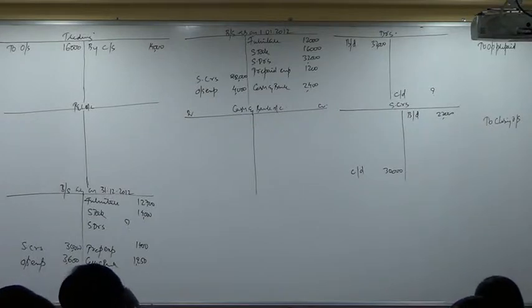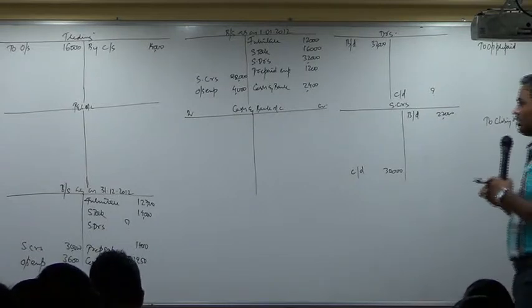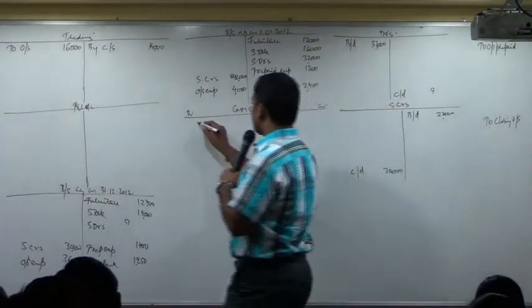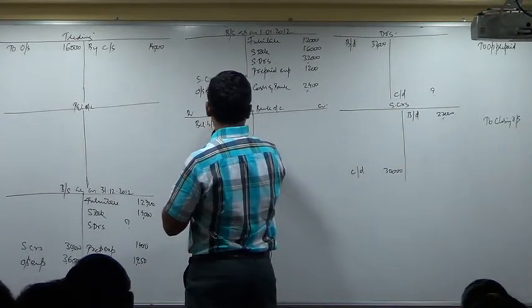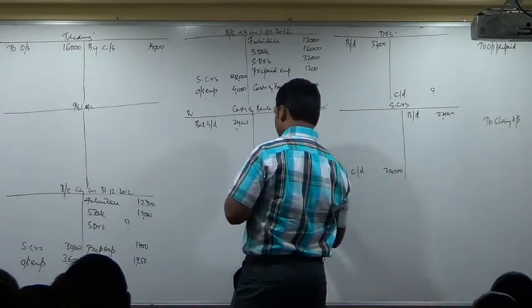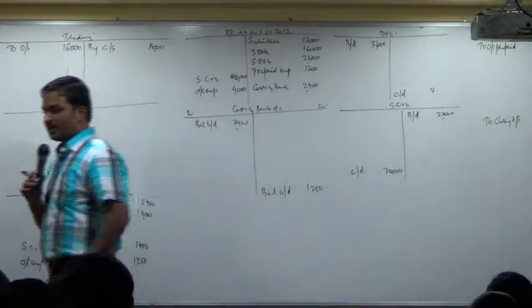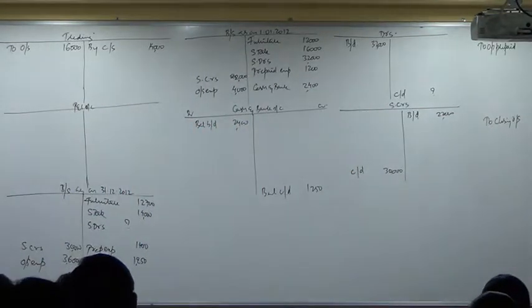Next. Come to cash and bank account, write down balance brought down 2400, balance carried down 1250. Opening balance on the debit side, closing balance on the credit side.